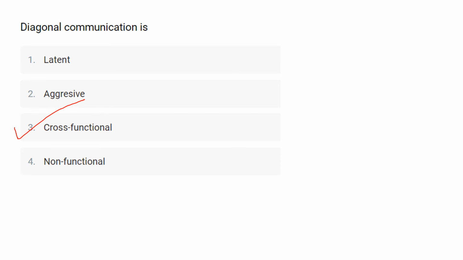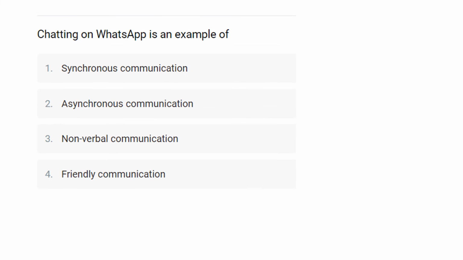Diagonal communication is cross-functional. Chatting on WhatsApp is an example of... So here in this question they ask you about chatting on WhatsApp is an example of, for which the first option is synchronous communication. Second one is asynchronous communication. Third one is non-verbal communication. And last one is friendly communication.